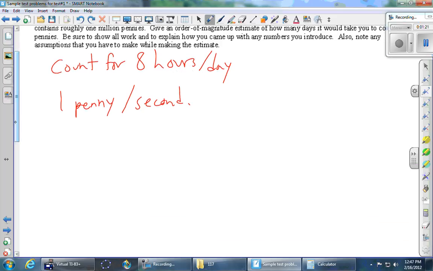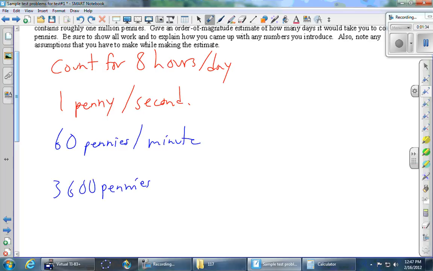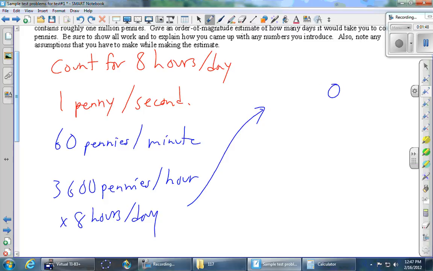So 1 penny per second means 60 pennies per minute. Multiply that by 60 again, and you get 3,600 pennies per hour. And then if I multiply by 8 hours per day, then we multiply 8 times 3,600. So about 28,800 pennies per day. Per working day anyway.